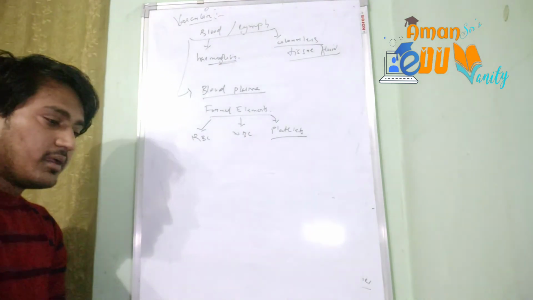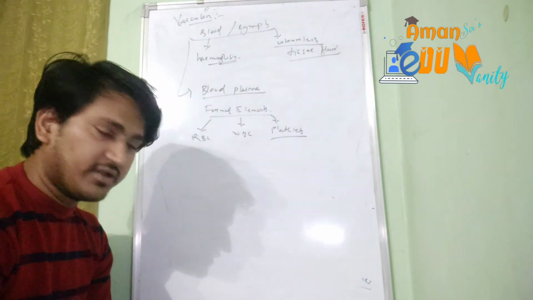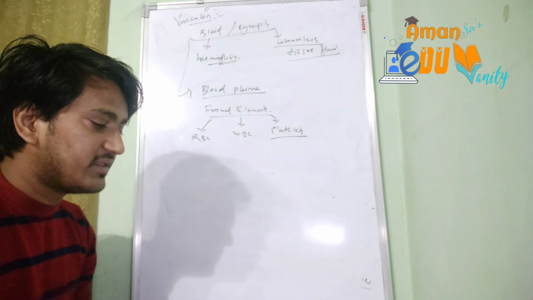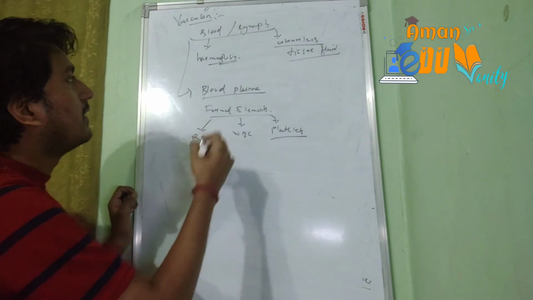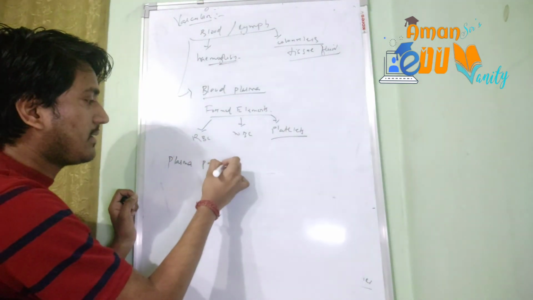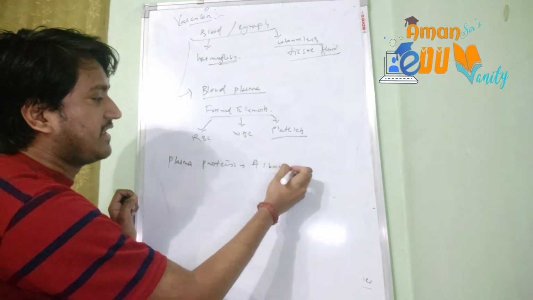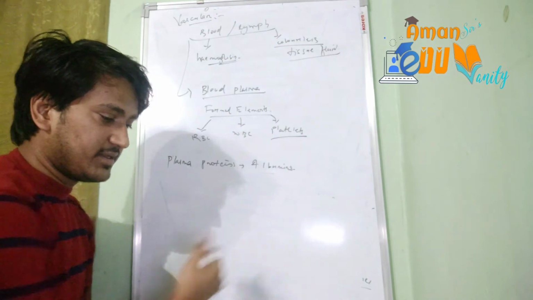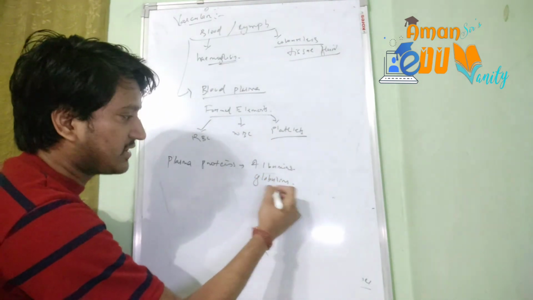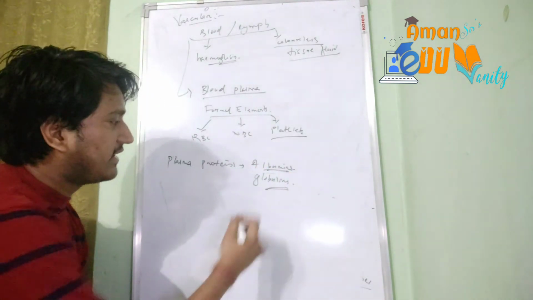The plasma has different kinds of proteins which have different functions in our body. For example, albumins are meant for maintaining the osmotic pressure. Then there are globulins, which act as antibodies for our immune system, and there are fibrinogens.